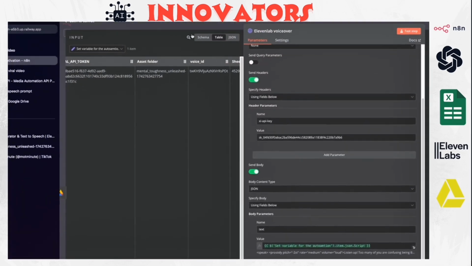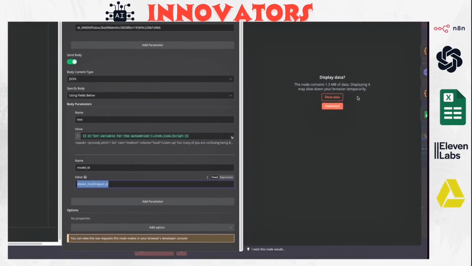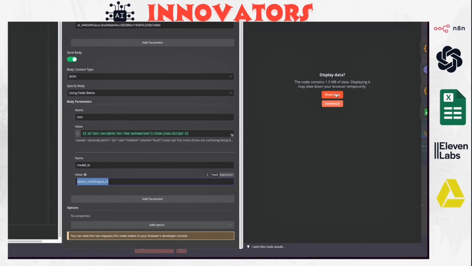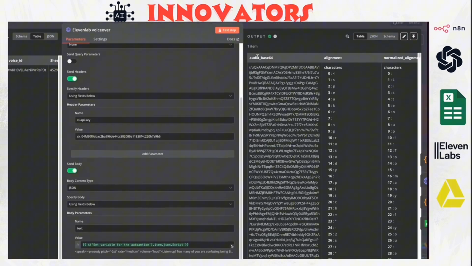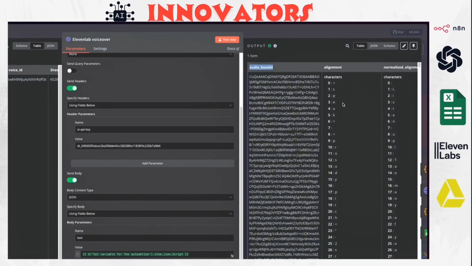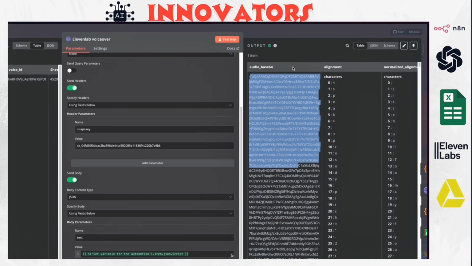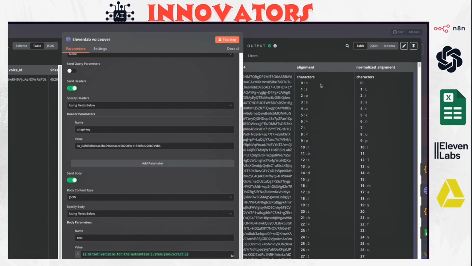Okay, so once we finish with this node and you click test, it's going to send you back the audio in audio base 64 and in audio underscore base 64. So this is the audio base 64 and this is characters. Basically, every single letter has a number, and we are going to use this to actually give a sentence, because we can't use these letters. So we're going to give a sentence for the whole script.